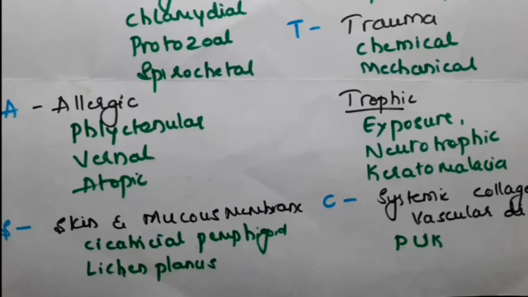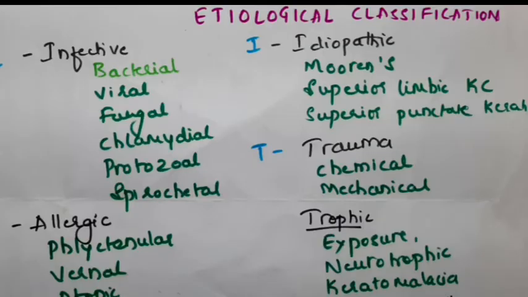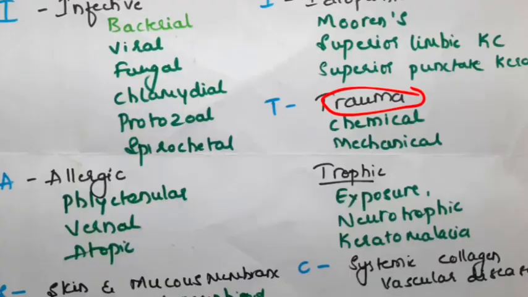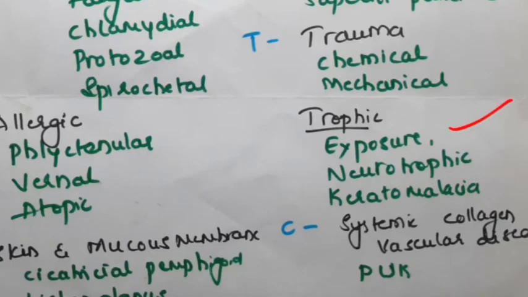When the keratitis is associated with diseases of the skin and mucous membrane, we have two examples, that is cicatricial pemphigoid and the lichen planus. Here also there is corneal involvement. In the idiopathic cases, the examples are Mooren's ulcer, superior limbic keratoconjunctivitis and the superficial punctate keratitis. Okay, the keratitis or the inflammation of the cornea can also follow trauma, like following chemical injuries or the mechanical injuries. And in the trophic type, where the nutrition to the cornea is hampered, leading to the trophic keratitis, that is exposure keratitis, neurotrophic keratitis and the keratomalacia.